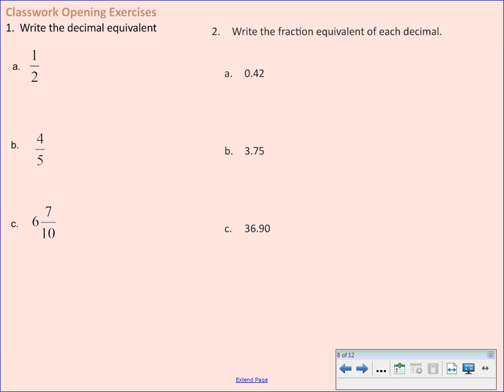So let's take a look. What is 1/2 as a decimal? Everybody? 0.5 or 0 and 5/10.